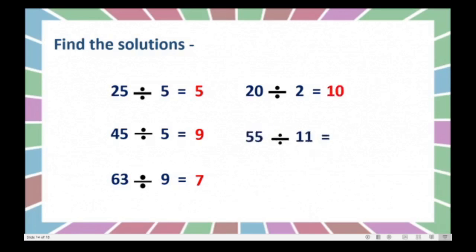And 55 divided by 11. 11 ones are 11. 11 twos are 22. Then 33. 11 fours are 44. 11 fives are 55. Very good. The last one is 100 divided by 10. Yes, you know that 10 tens are 100. Very good.